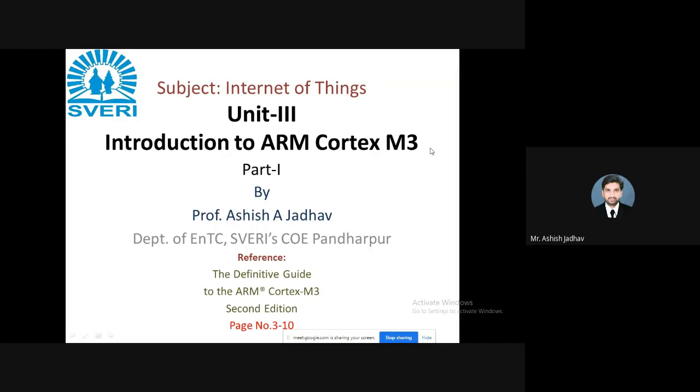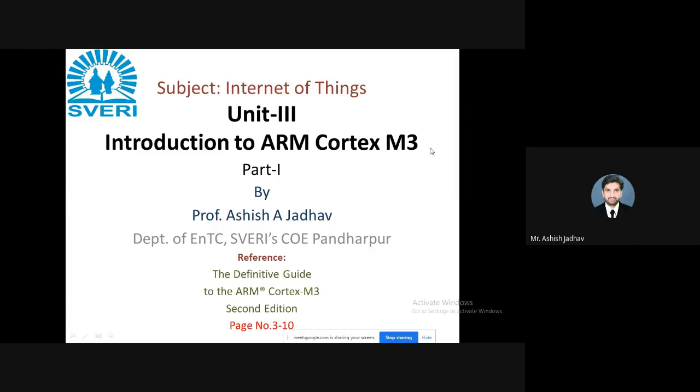It's a very huge data sheet of Cortex M3, so you can note down that you will have to refer page number 3 to page number 10.